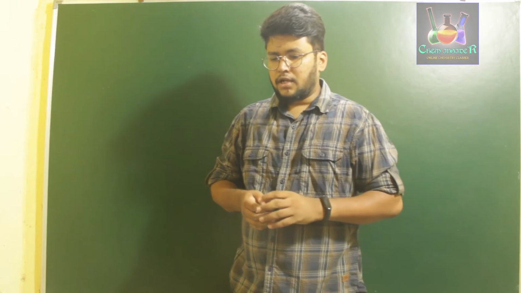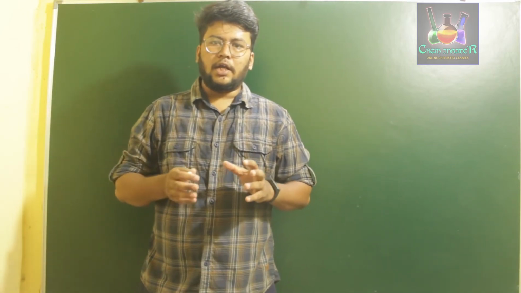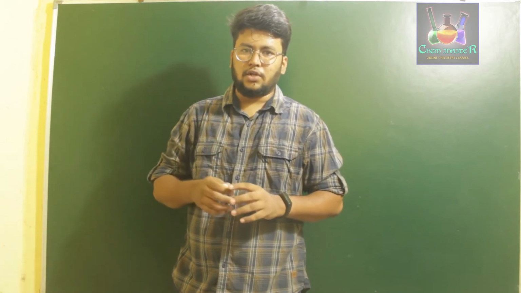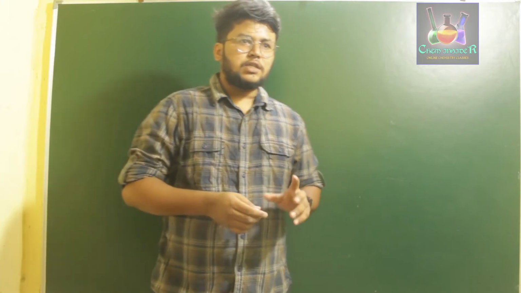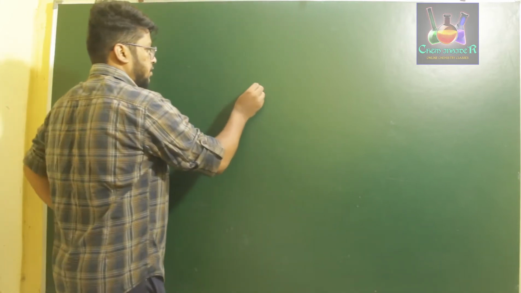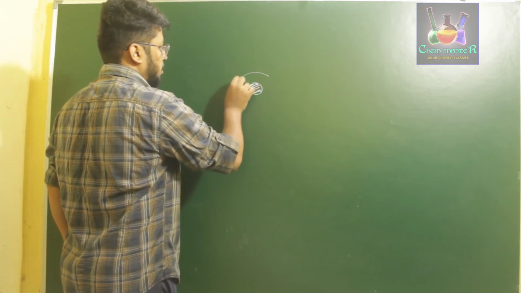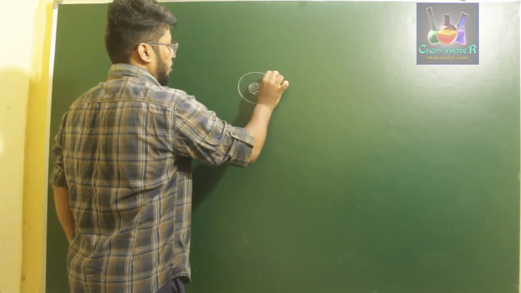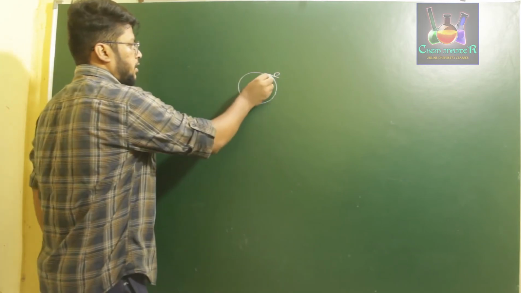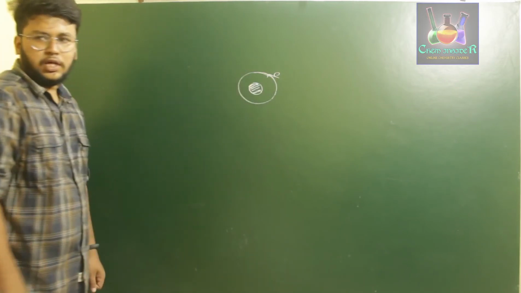Like for example, if you consider Bohr's model of an atom, he said that an electron present in an atom will be rotating around the nucleus in a circular orbit, right? So if I say this is the nucleus of the given atom and this is the circular orbit of the electron, he said that the electron will be revolving around the nucleus in a certain circular orbit.